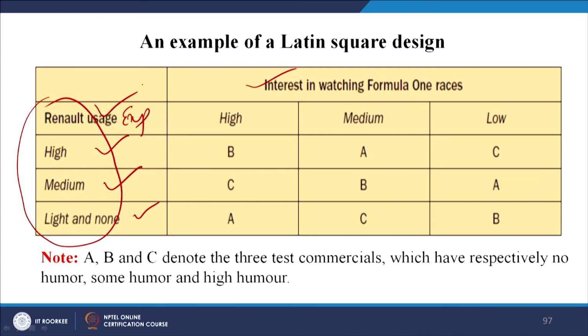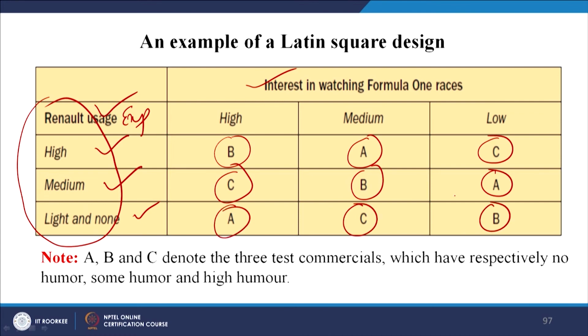Now, the test commercials are randomly placed inside again, and you have to ensure that in each cell, each row, it has to be only one. So, B, let us say A and C. So, this is again C, B, A. Now, you can see there is no repetition anywhere, neither vertically nor on the horizontal side, and each has been given only one opportunity.